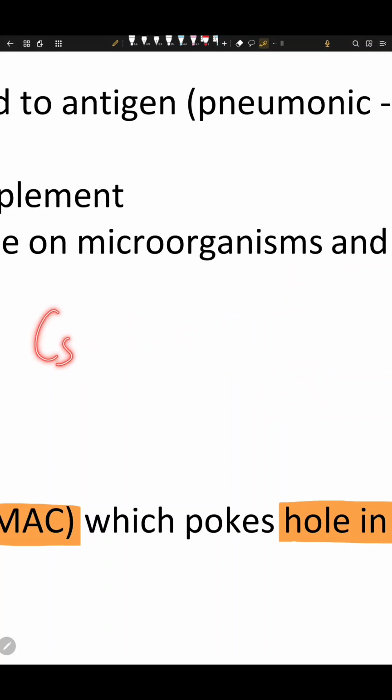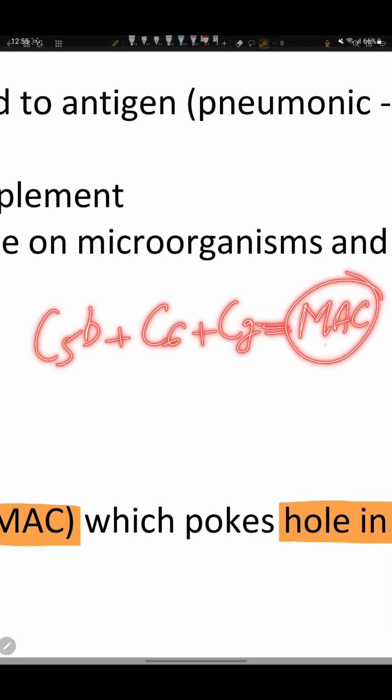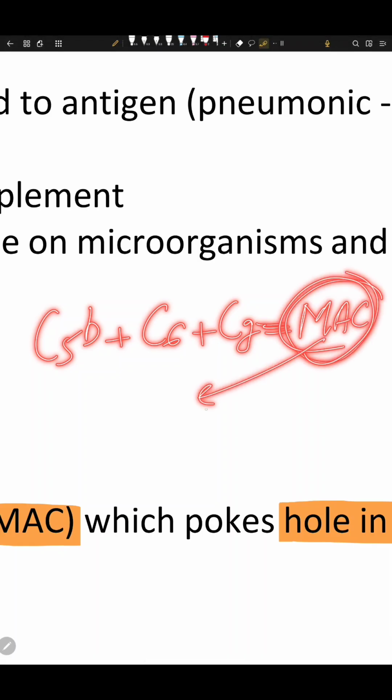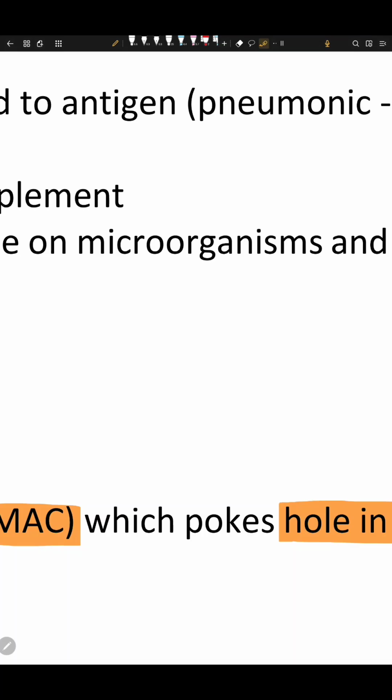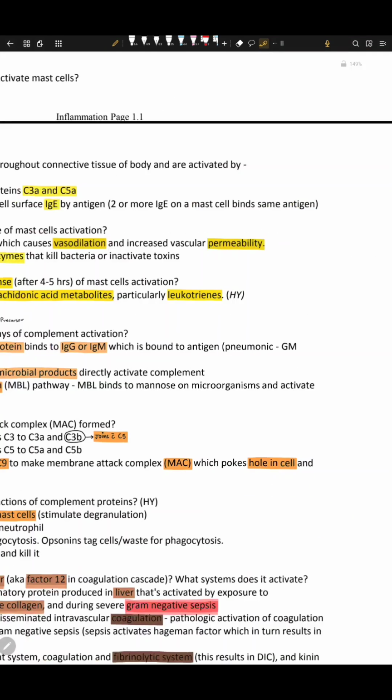Now this C5B joins with C6 through C9 to form MAC. This MAC goes to the organism and pokes a hole in it. Once the hole is poked, the structural integrity of the organism is compromised, and the microorganism comes to death.